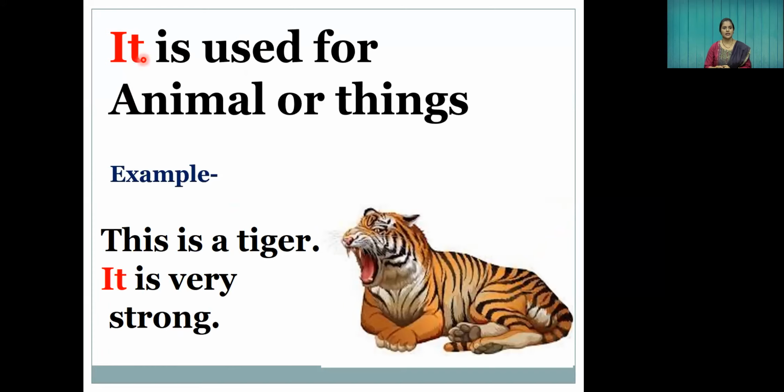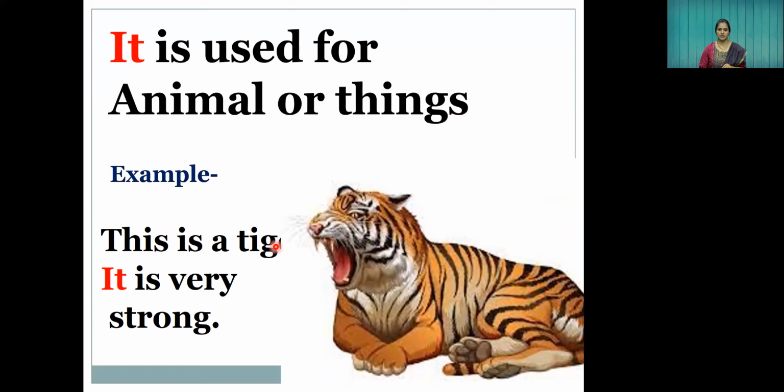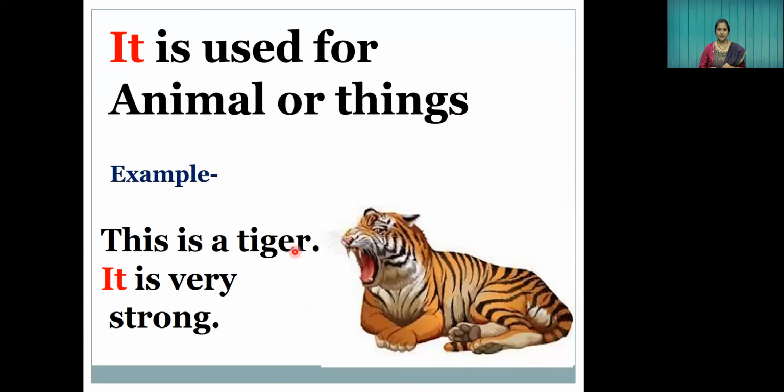It. It is used for animals and things. It is not used for people. Remember, for people we use some different kinds of pronouns. We'll see that one by one. It is used only for animals or things. Here is an example. This is a tiger. It is very strong.